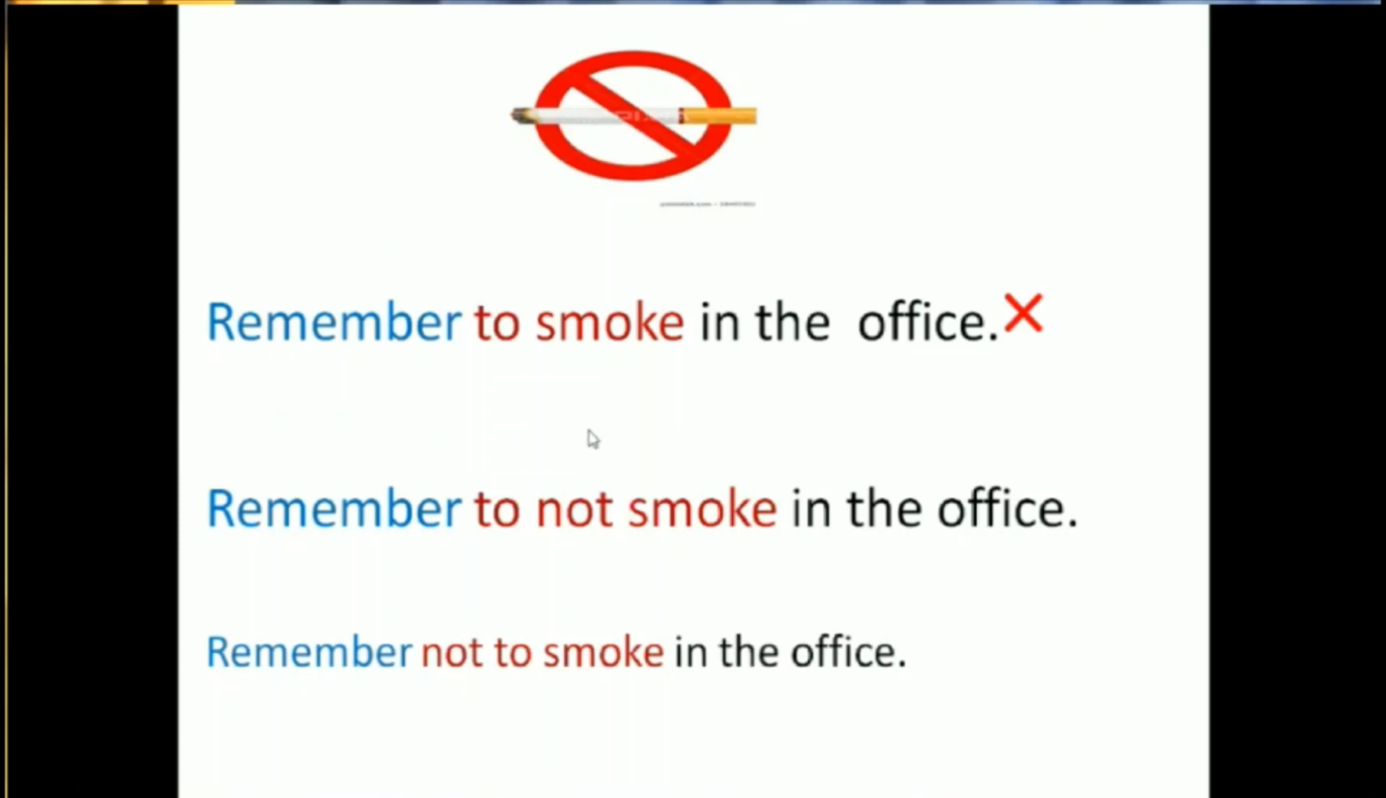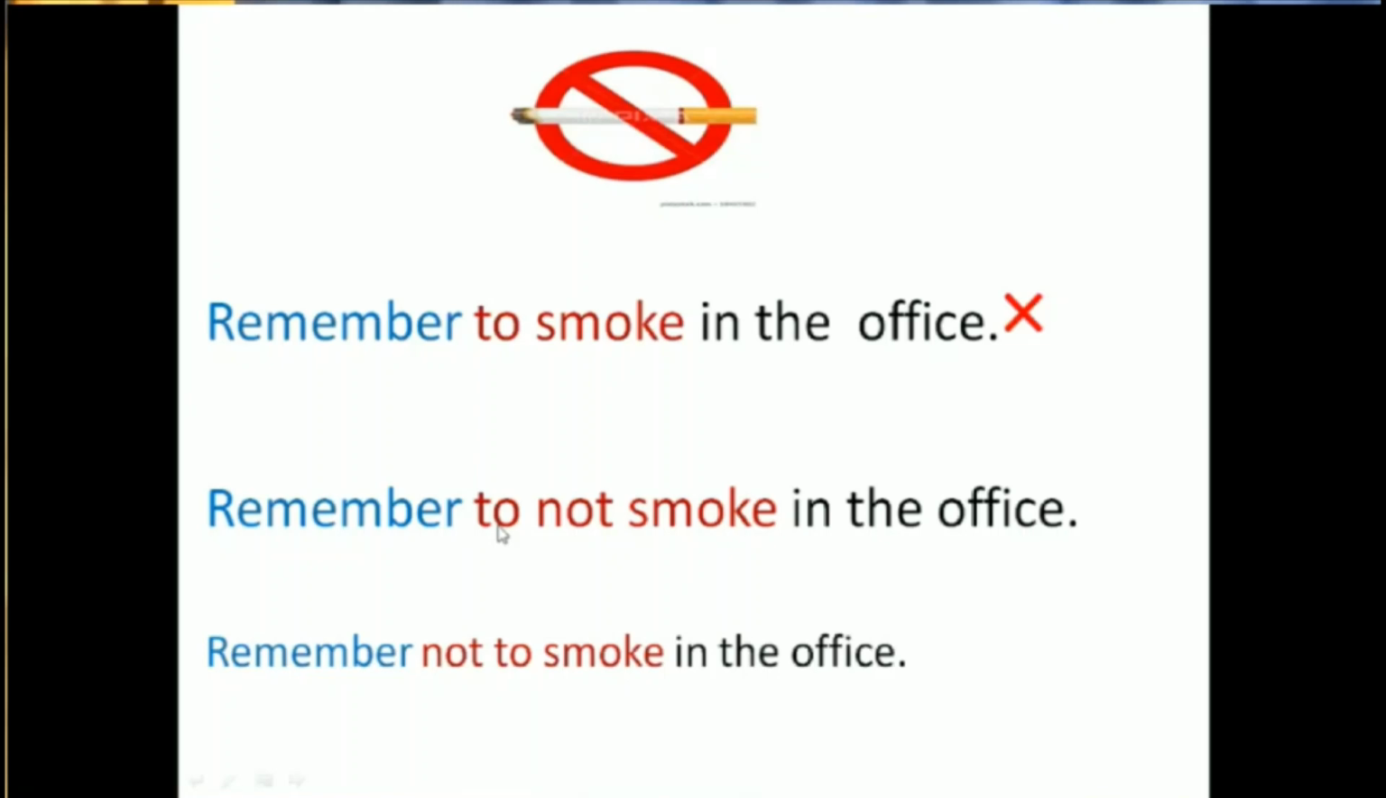Remember to not smoke in the office. This one is wrong because the negative not is used in front of the what? The infinitive to. So it's wrong. So always the negative is supposed to be used after to.